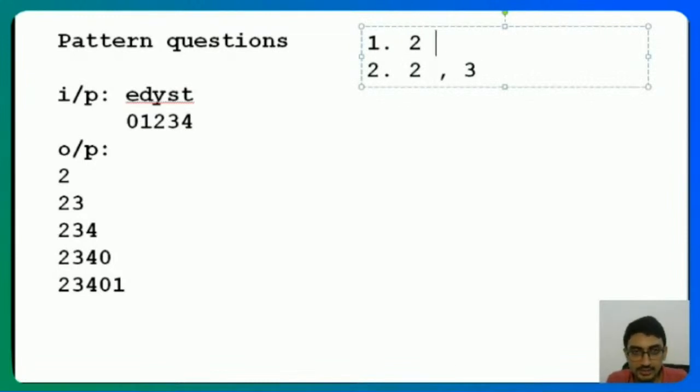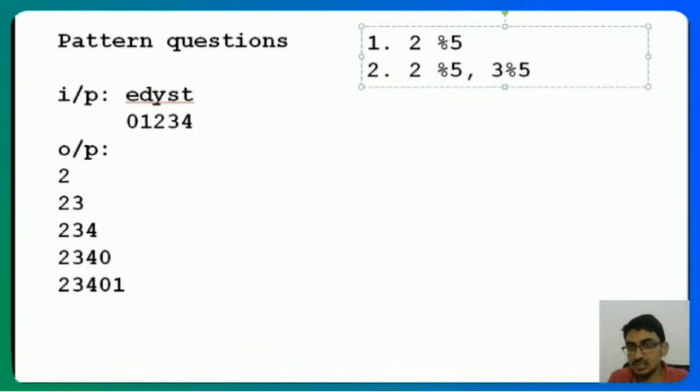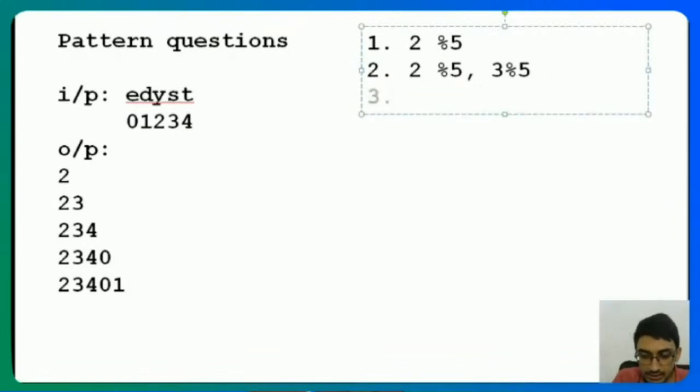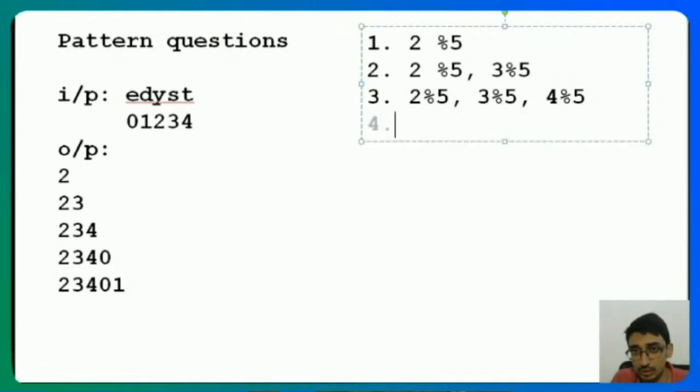I can also call this 2 modulo 5, 3 modulo 5, and it's the same thing. 2 modulo 5 is 2 only, 3 modulo 5 is 3 only, right? So there's no problem there. Then I can put 2 modulo 5, 3 modulo 5, and 4 modulo 5. And that's also fine because 4 modulo 5 is 4 only.